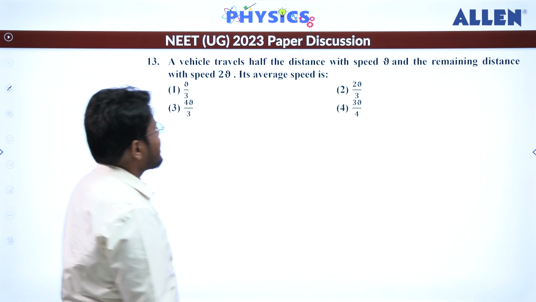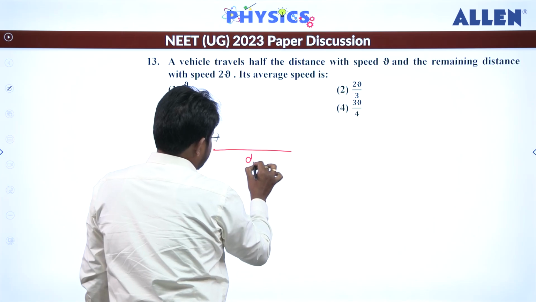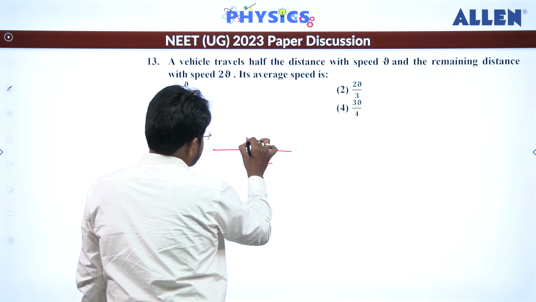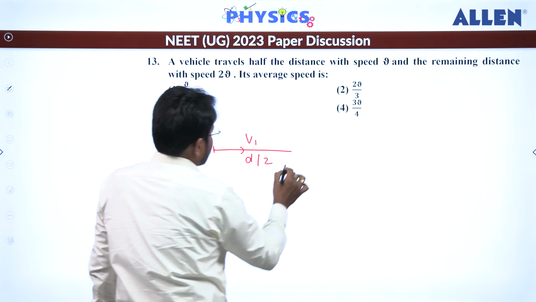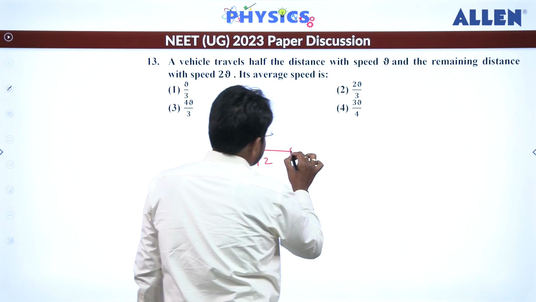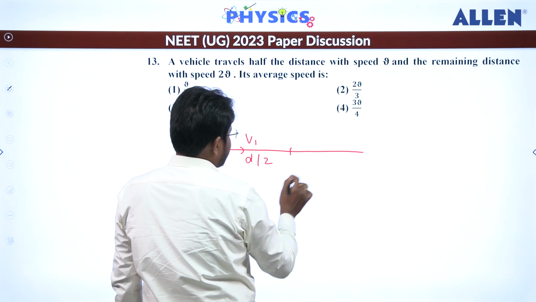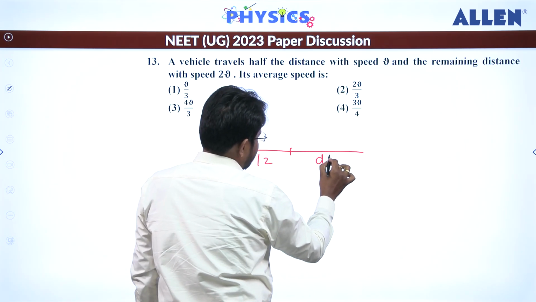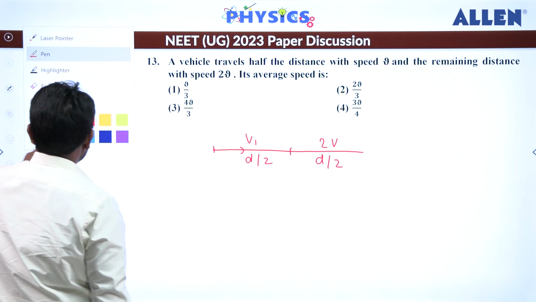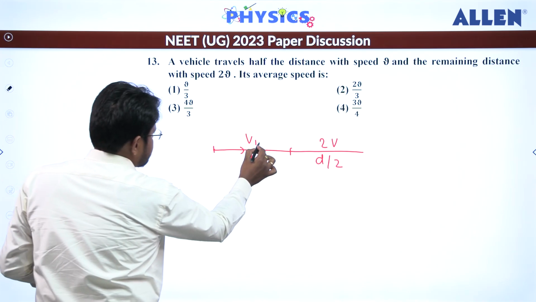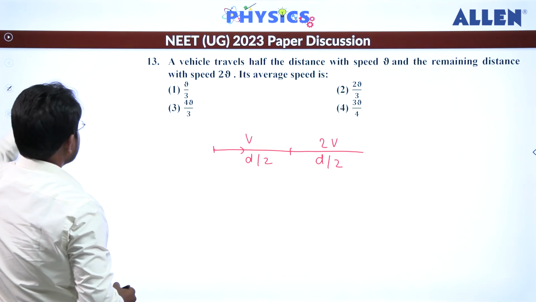A vehicle travels half the distance with a speed v1. So let's say it travels d by 2 distance with a speed v1, and the next remaining half of the distance with the speed 2v. Alright. So here we can just simply write it as v only, because that is the information given to us.